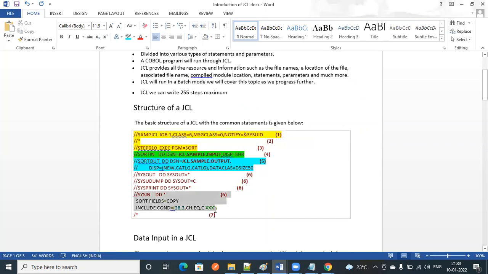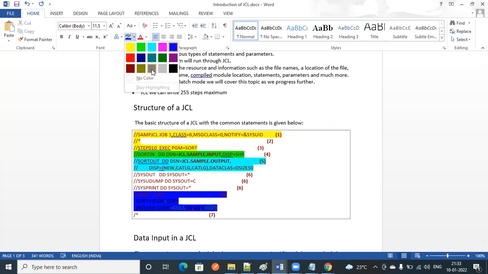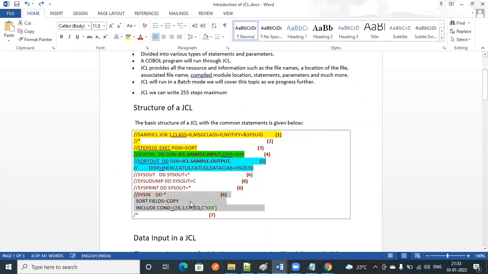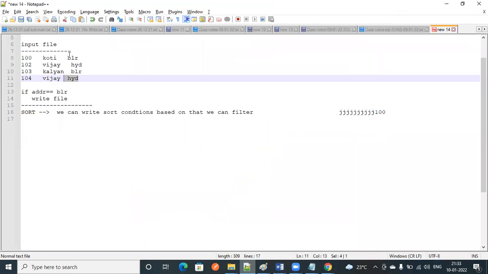So this is a script, you just need to write it. What is the script? If you see here, SYSIN DD *, SORT FIELDS=COPY. What is SORT FIELDS=COPY here? It just does the sorting and puts it into the output file. So this is the condition you need to write, the INCLUDE condition.